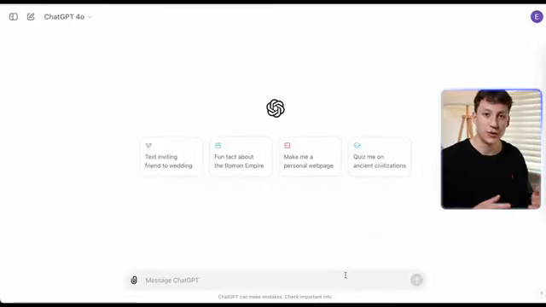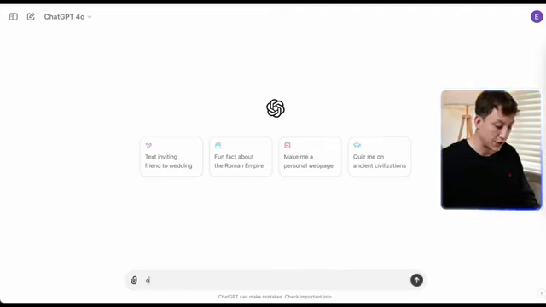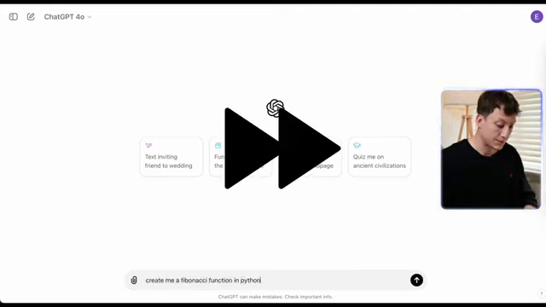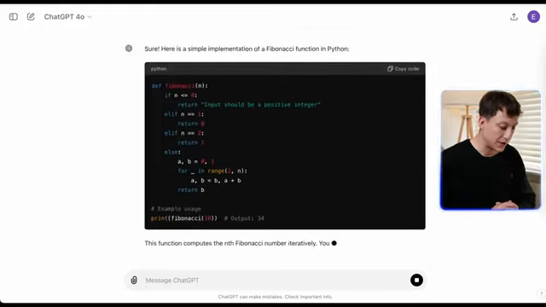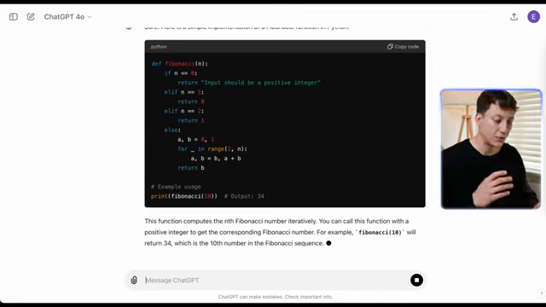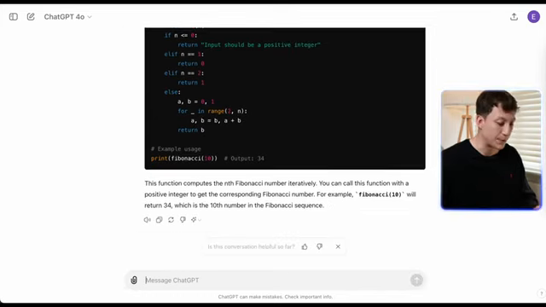Let's go through an example again. Let's say I want ChatGPT to generate me a Fibonacci sequence, right? So, create a Fibonacci function. So it's going to let this run, and this is the output, right? Very nice Fibonacci sequence. I'm sure a lot of you have done this before in Python code.